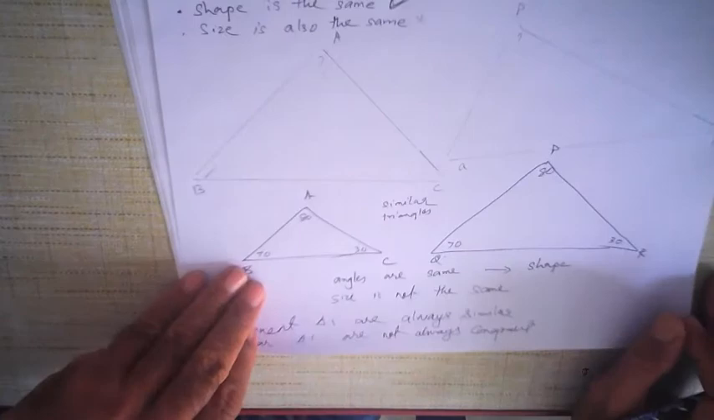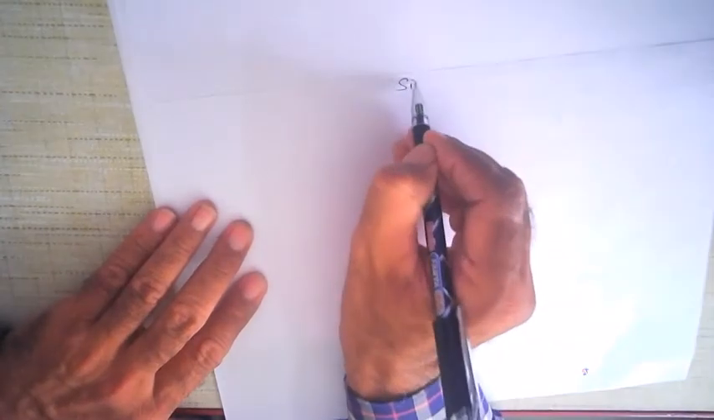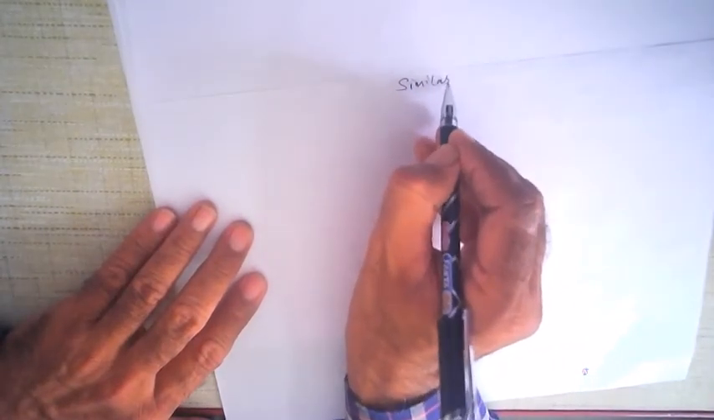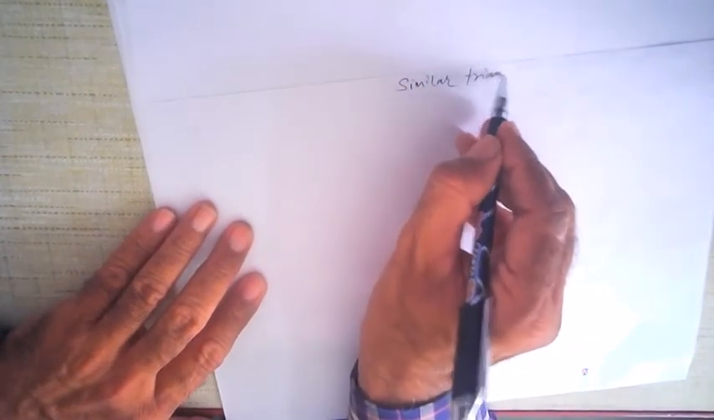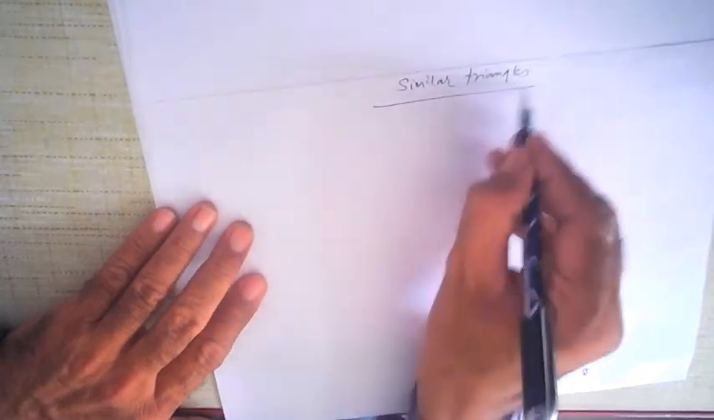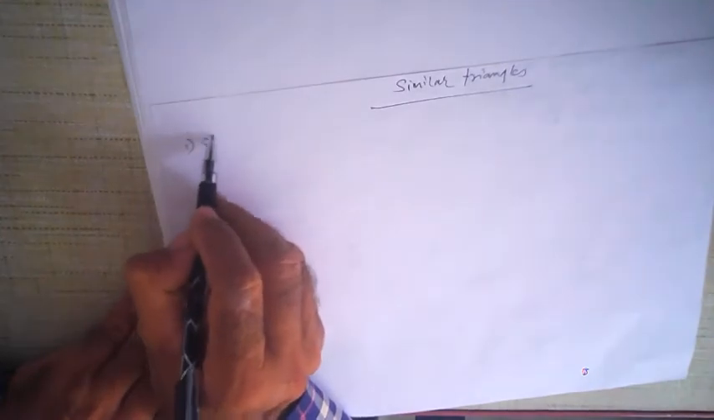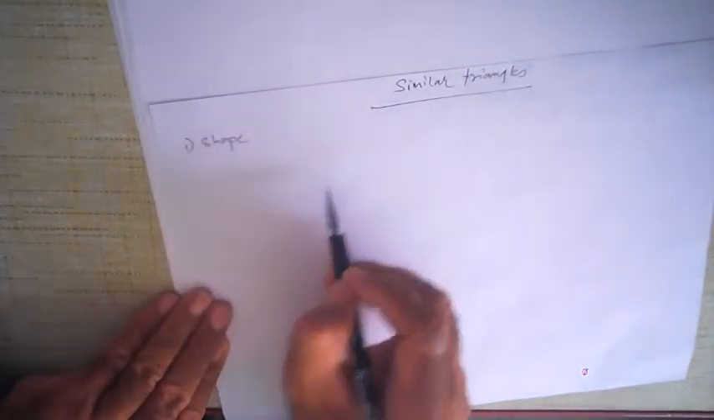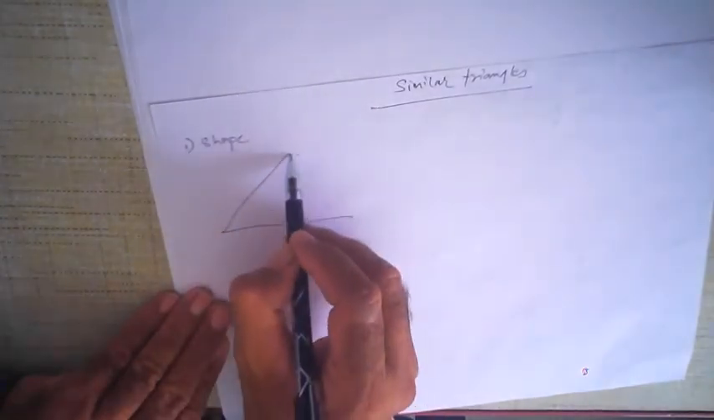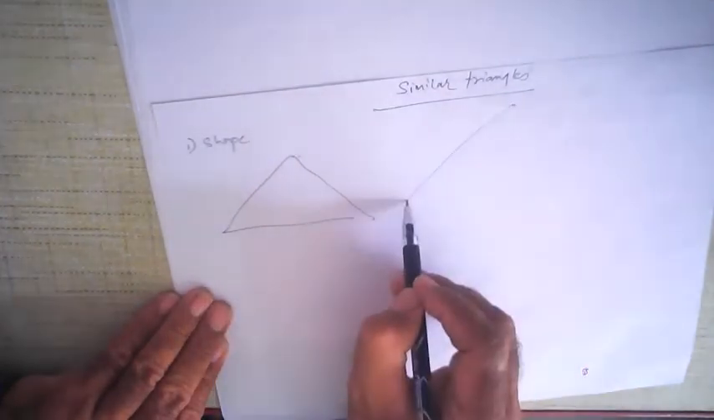So what can you say about similar triangles? Number one, the shape is going to be the same, but the size may differ. But how will the shape and size differ? Let us take an example.